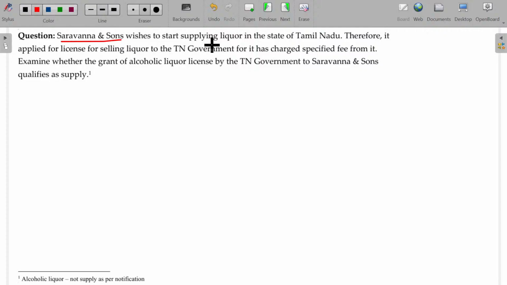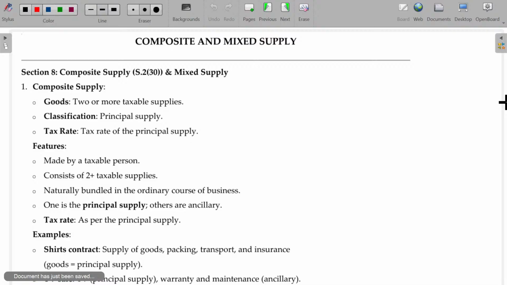Now, Saravana and Sons wishes to start supplying liquor in the state of Tamil Nadu. Therefore, it applied for a license for selling liquor to the Tamil Nadu government. For it, the government has charged a specified fee. Examine whether the grant of alcoholic liquor license by the Tamil Nadu government to Saravana and Sons qualifies as supply. So, liquor and liquor license both will be not supply. But any liquor-related job work will be falling under supply only. Is that okay? Selling as well as licensing for sale will not fall under supply at all. Is that clear? So the majority of concepts of supply is over.